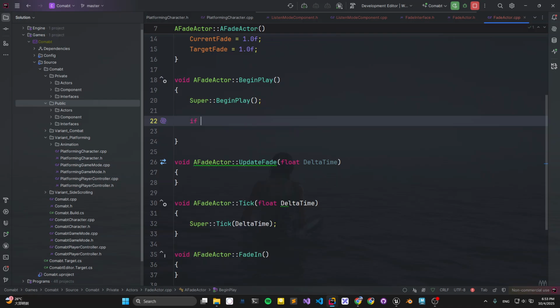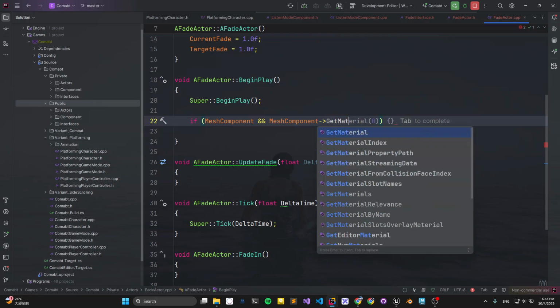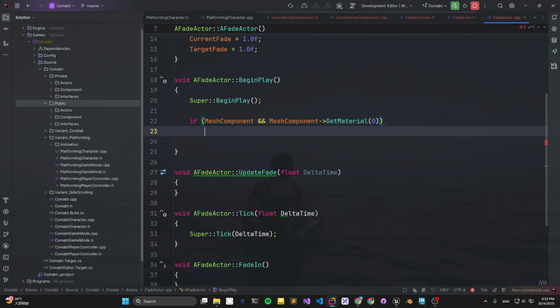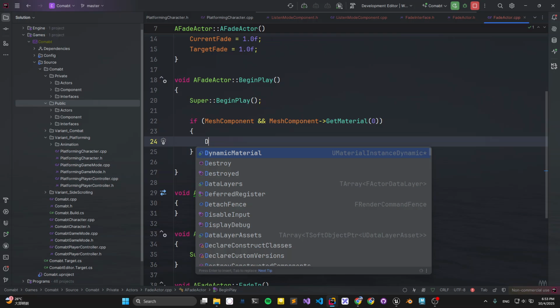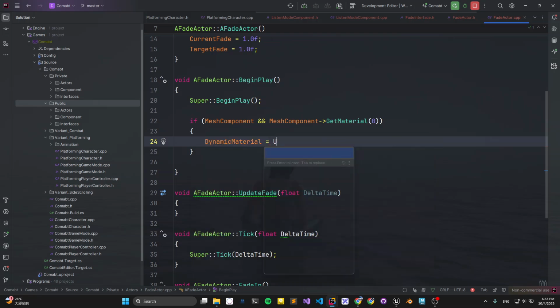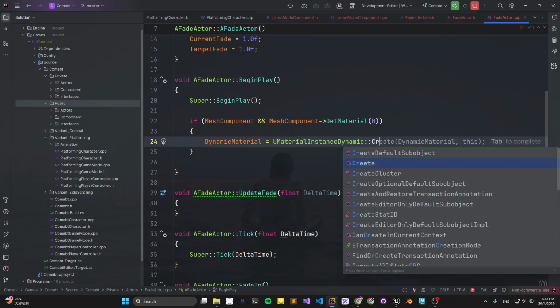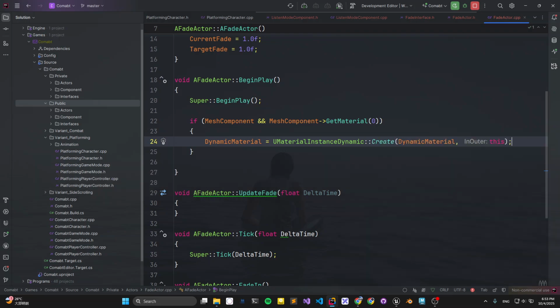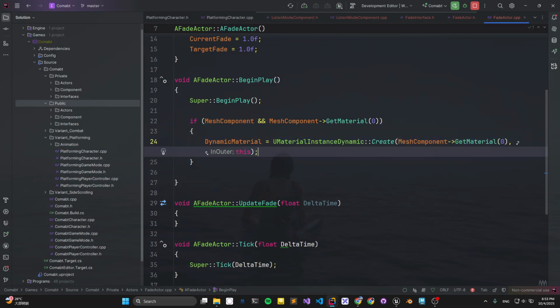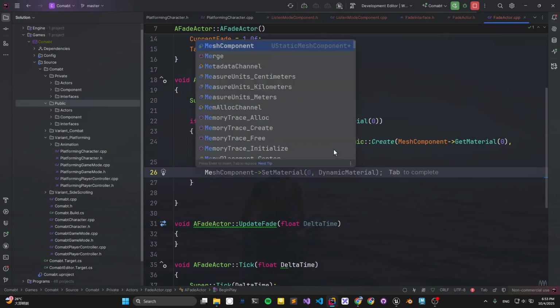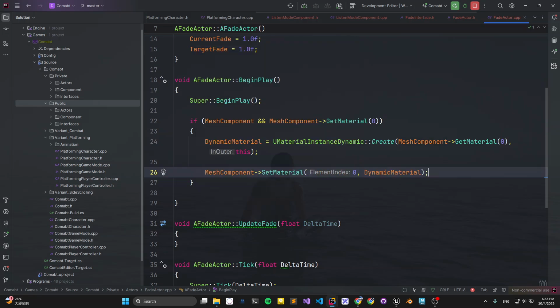Then we want to fade in and fade out, so using mesh GetMaterial 0 and dynamic material equal UMaterialInstanceDynamic Create with this one. We want mesh GetMaterial and SetMaterial, also set that.